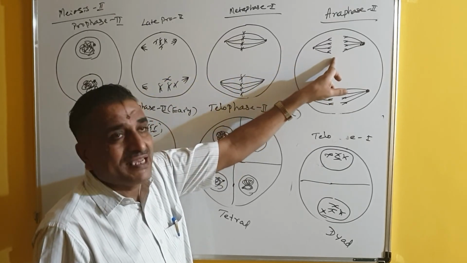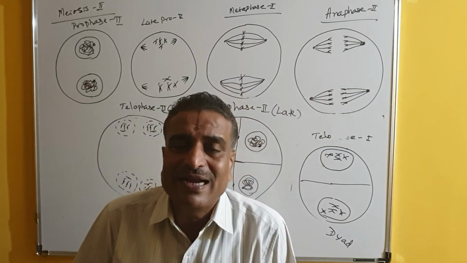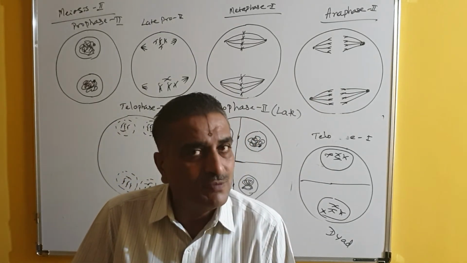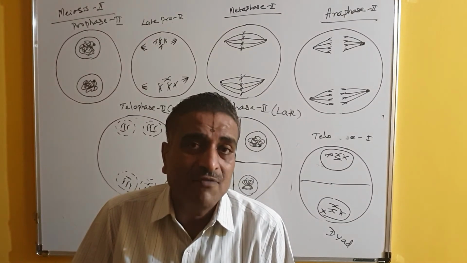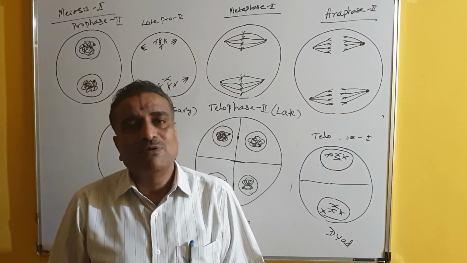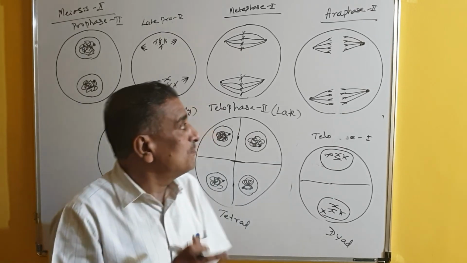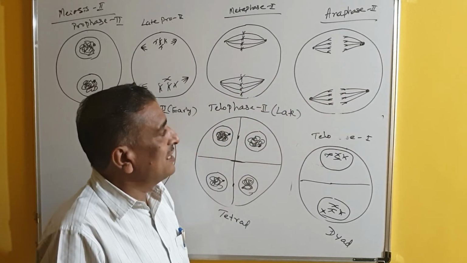Due to the continuous pulling by the spindle fibers from opposite poles, the centromere breaks, and because of the breaking of the centromere, chromatids are produced, and the groups of chromatids move towards the opposite poles. But the speciality of anaphase 2 here is that 4 groups of chromatids are moving towards opposite poles. So this is what is known as anaphase 2.